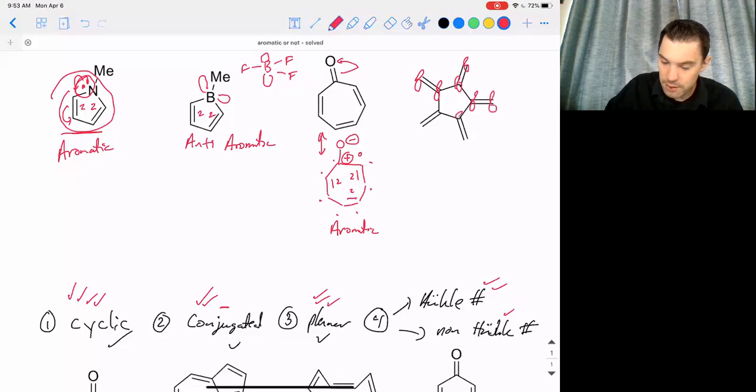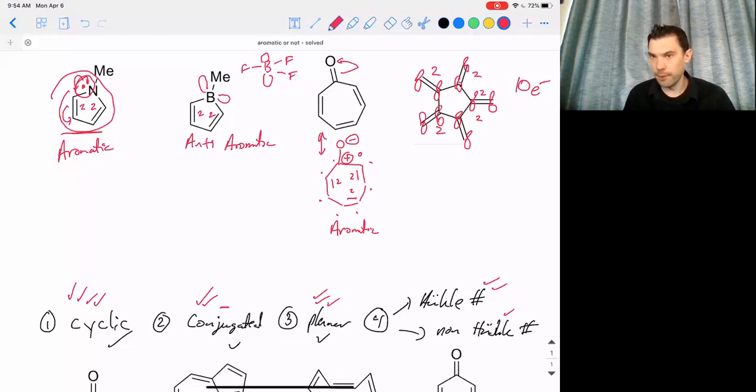And it actually does have 10 electrons in it. So if I go through, I've got 2, 2, 2, 2, 2. So there's 5 double bonds. And so overall, that's a 10-electron system. But this molecule is not going to be aromatic. And the reason it's not going to be aromatic is because there's no way for this p orbital to talk to this p orbital. And so to illustrate that, let's just arbitrarily ionize one of these double bonds.